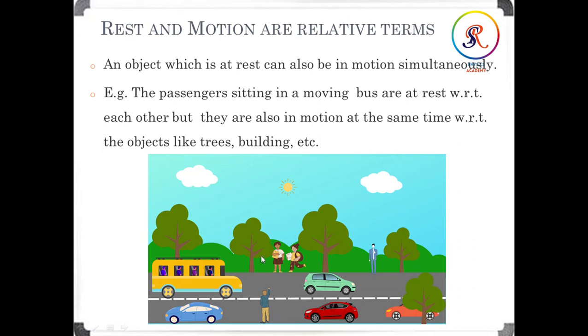So for example here, we can say that the boy is sitting inside the bus, and the tree and the boy outside the bus will appear to move in the opposite direction. See, the bus is moving in this direction, then it is their feeling that it appears to move in the reverse direction, okay, opposite direction. Here this person, the driver, is sitting, and with respect to him the driver is also at rest.